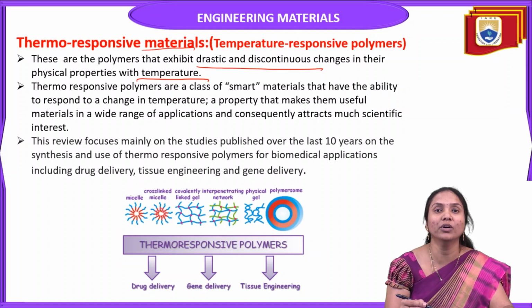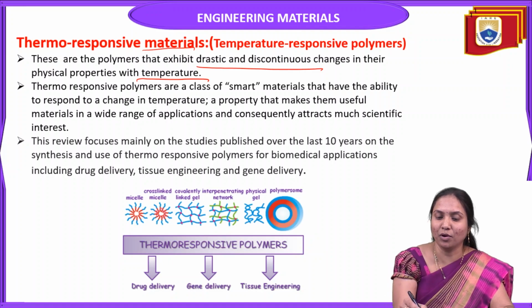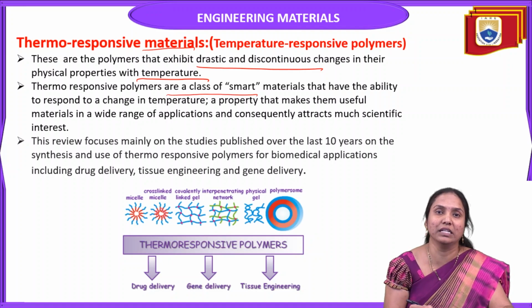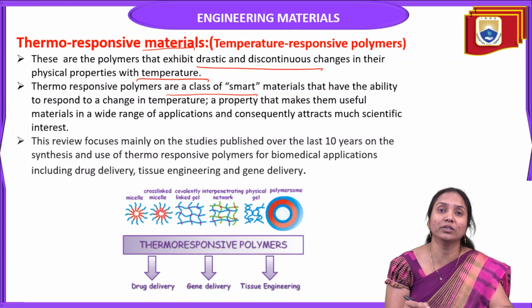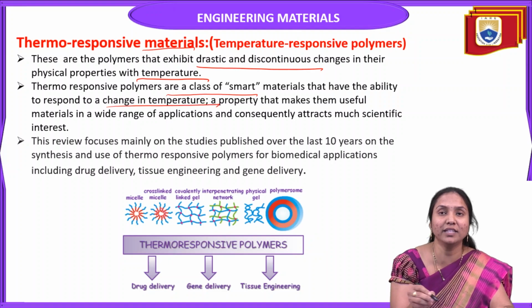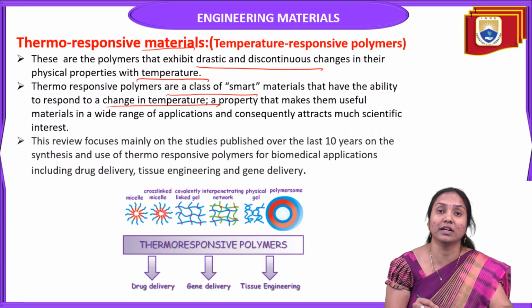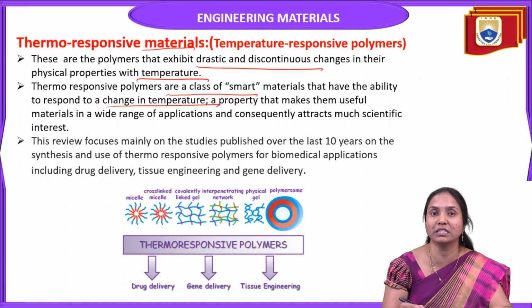These polymers are a class of smart materials that have the ability to respond to a change in temperature. So these materials change their properties with temperature.